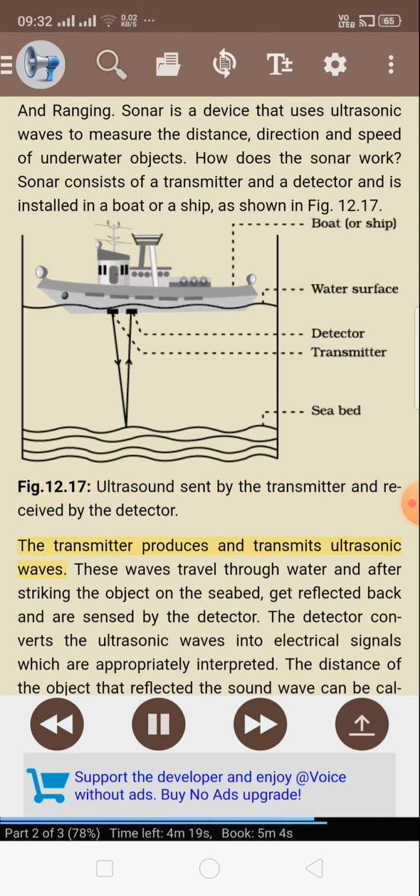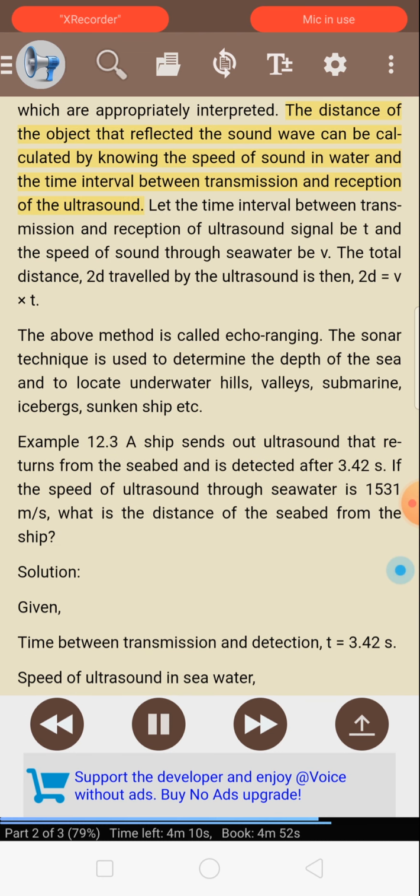The transmitter produces and transmits ultrasonic waves. These waves travel through water and, after striking the object on the seabed, get reflected back and are sensed by the detector. The detector converts the ultrasonic waves into electrical signals which are appropriately interpreted. The distance of the object that reflected the sound wave can be calculated by knowing the speed of sound in water and the time interval between transmission and reception of the ultrasound.